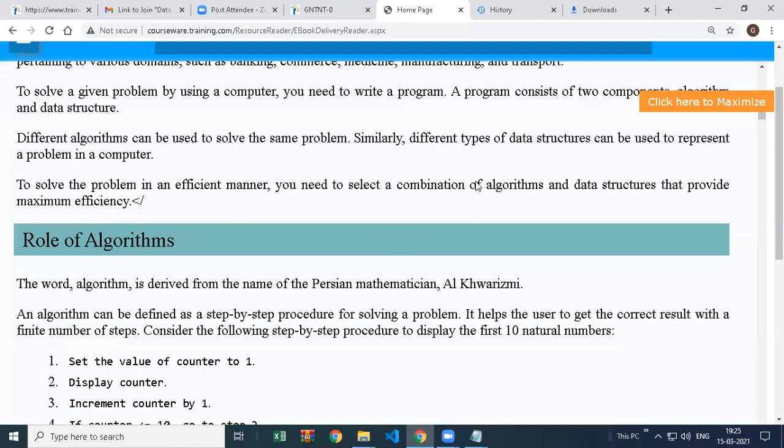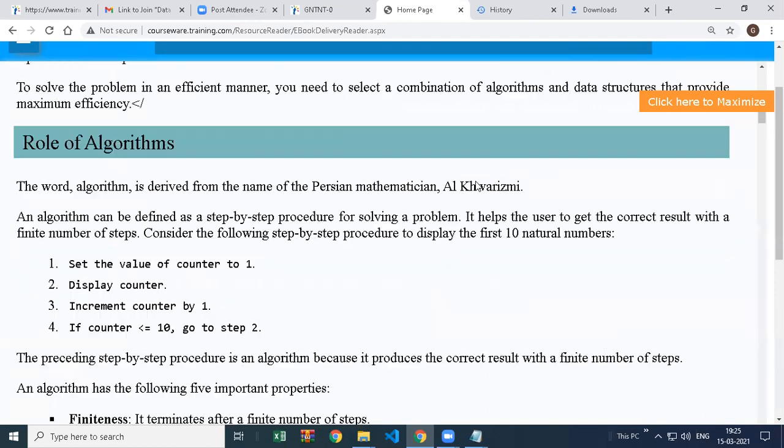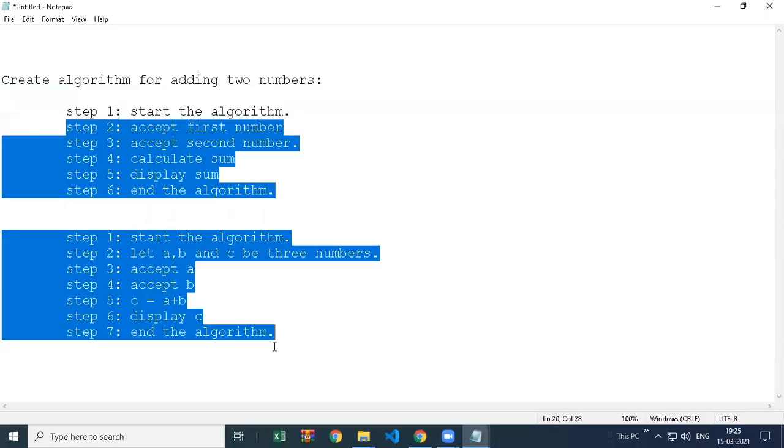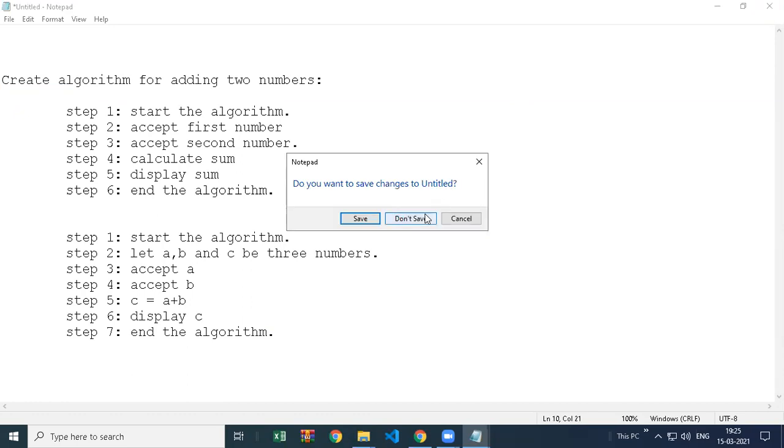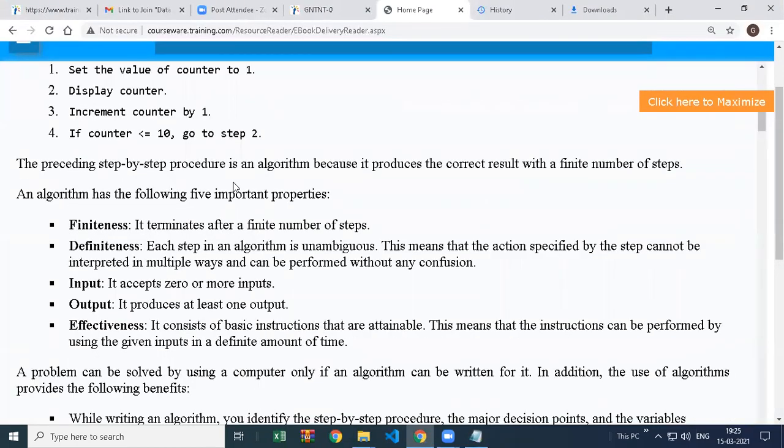So in this module, we are going to write programs in a programming language. Of course, we are going to write code which we can run. But before writing code, we have to focus on its logic. And different algorithms are possible to solve one problem. I will give you one example for that as well. You can solve one problem using 2 different codes or 3 different codes or 4 codes. Now you have to understand how to select the best one.